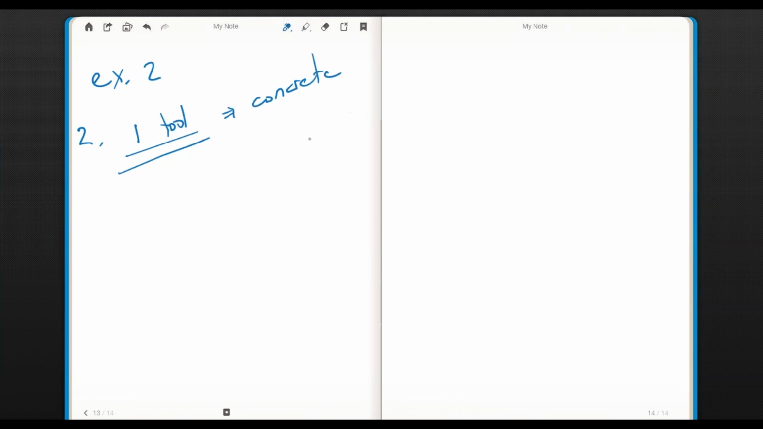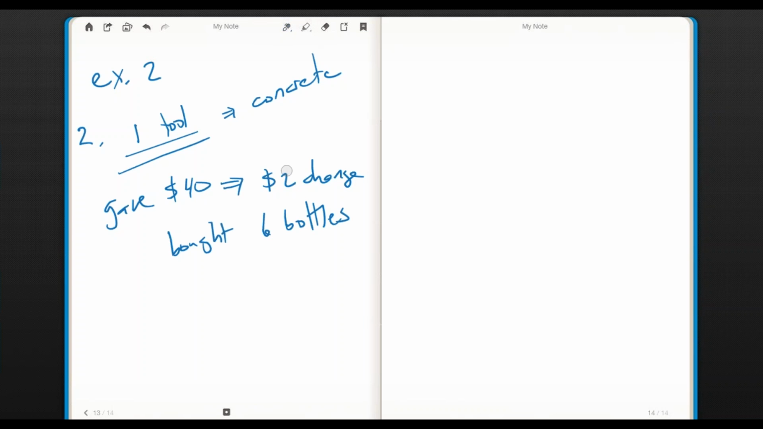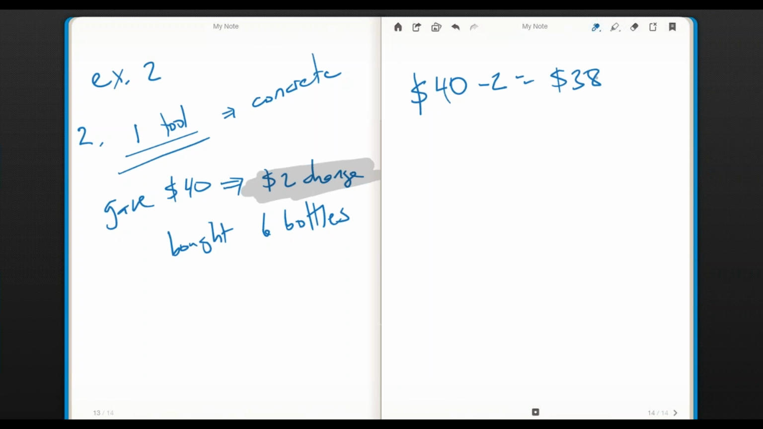So, for example, if you said to your student, okay, they gave the cashier $40 and they got back $2 change, and they bought 6 bottles. Now, what did I do differently than this one? Well, I gave us a number for change instead of Y. Your child could probably work this problem. It's kind of a work backwards. You say, I have $40, and then take away the $2 change means that we have $38.